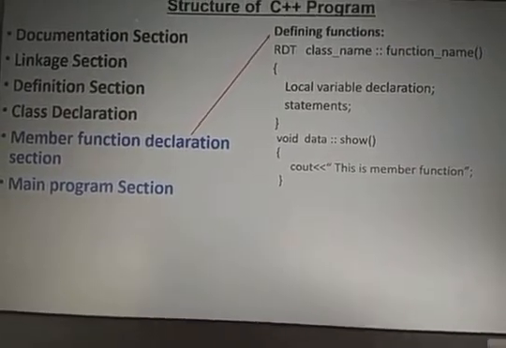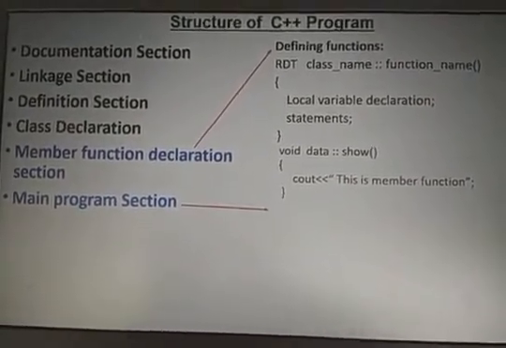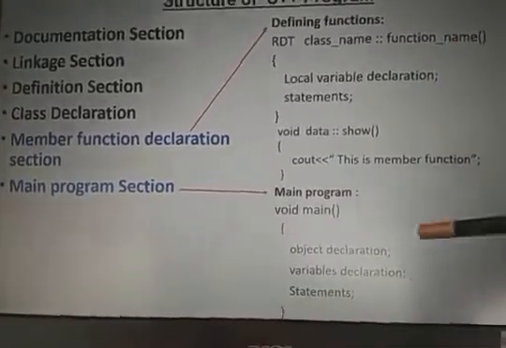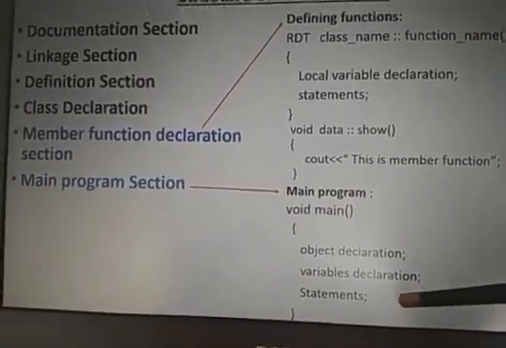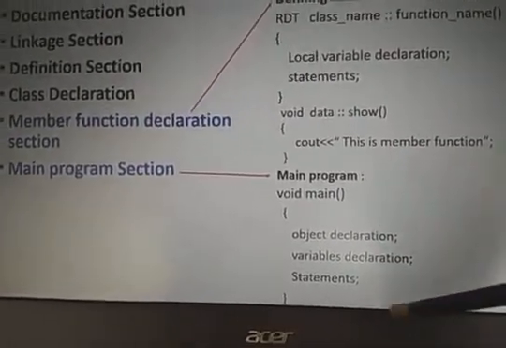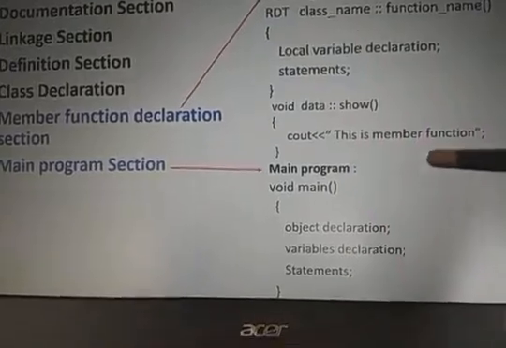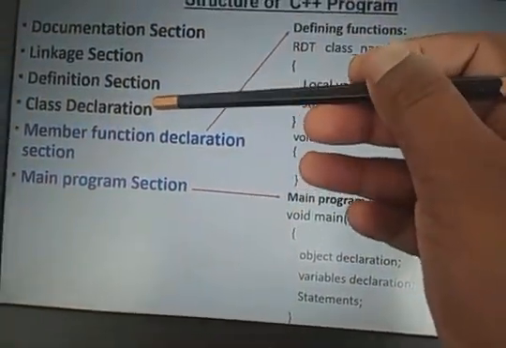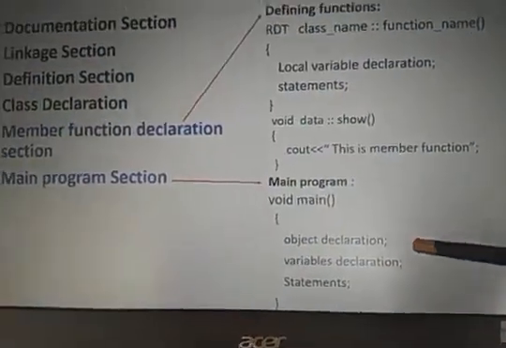The main program section is the same as C language, void main. Right, main, object declaration, variable declaration, statements. Here the variable declaration is local variable. Statements are statements. But what is the object declaration? Whenever you declare any class in the program, then the object declaration is compulsory.